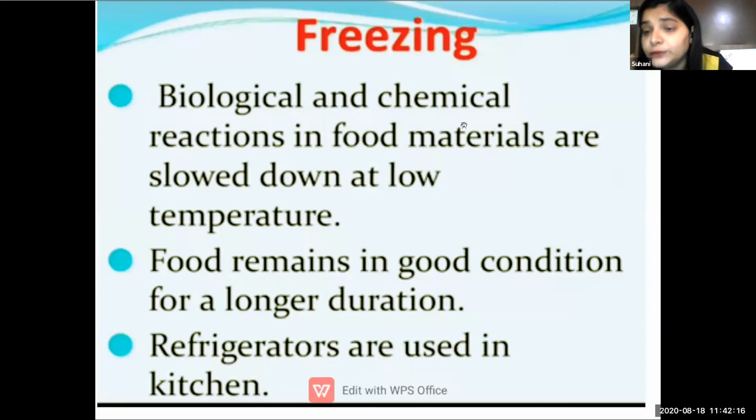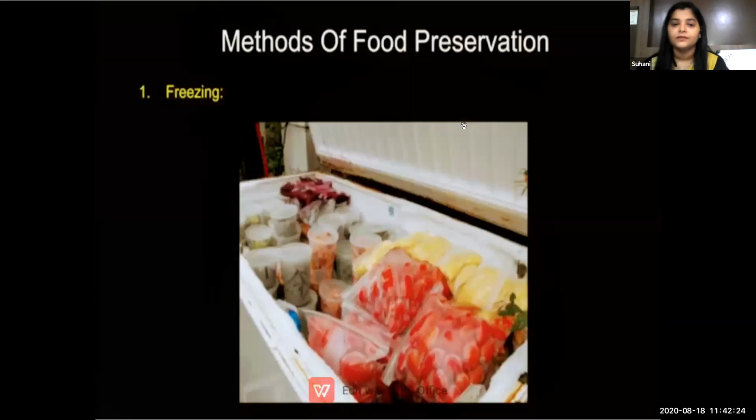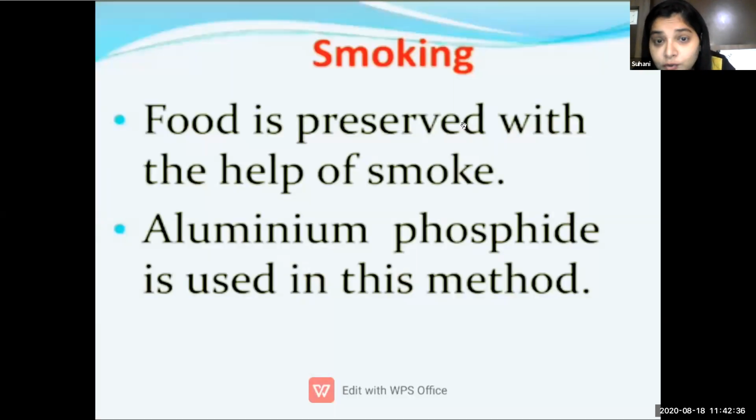So the first food protection method we have learned is freezing. This picture is about freezing. There is a small refrigerator and how everything is stored in that refrigerator. So the second method we are going to learn is smoking.